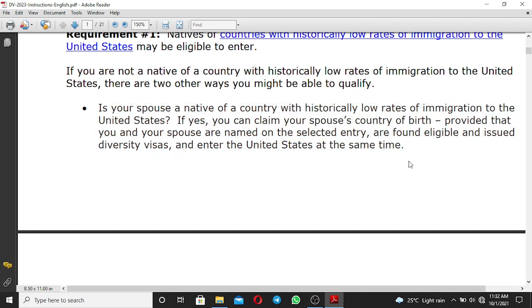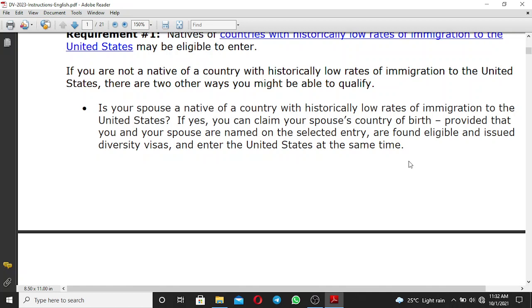For example, you are a Nigerian by nationality, which means that you were born and raised in Nigeria, but you are married to a Ghanaian spouse. As we all know, Nigeria is not eligible to participate in the DV 2023. So what you need to do is to claim your spouse's country of birth as your chargeable country of eligibility to participate in the DV 2023. I'm going to repeat this point.